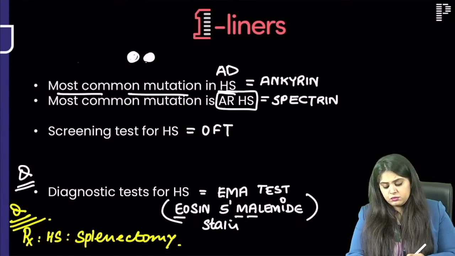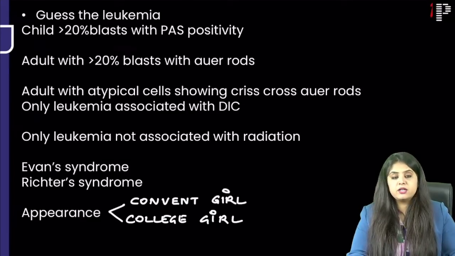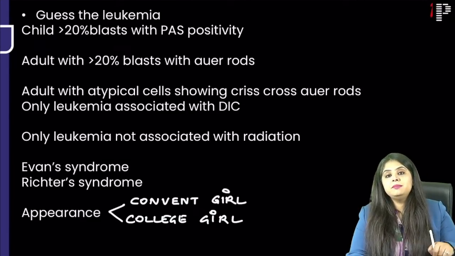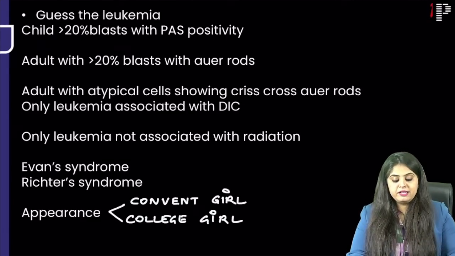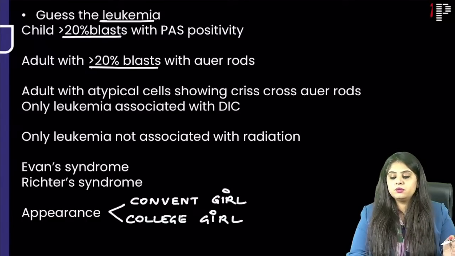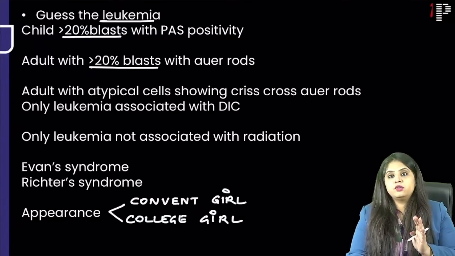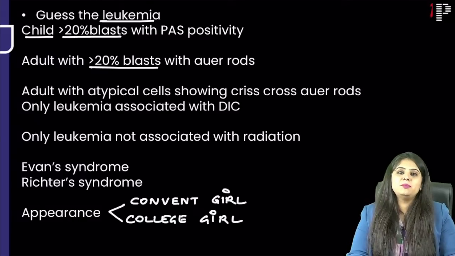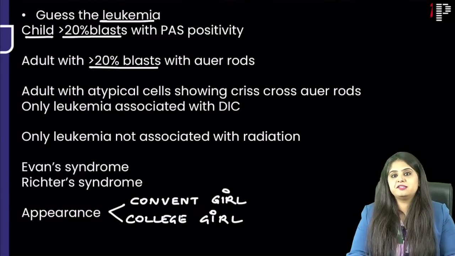Moving on to the next one, the chapter that you hate but cannot escape, all the leukemia one-liners that I want you to know. Guess the leukemia. Firstly, whenever I say more than 20% blasts, what leukemia am I talking about? Ma'am, more than 20% blast is acute leukemia, less than 20% is chronic leukemia. So more than 20% blast, and it's a child, in a child we always make ALL, lymphoblastic leukemia.